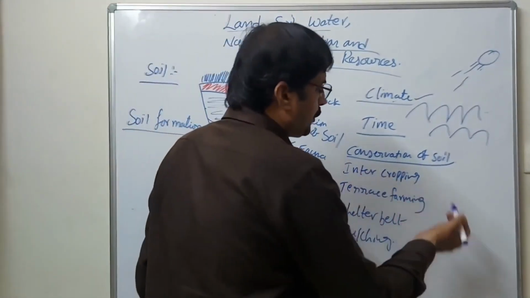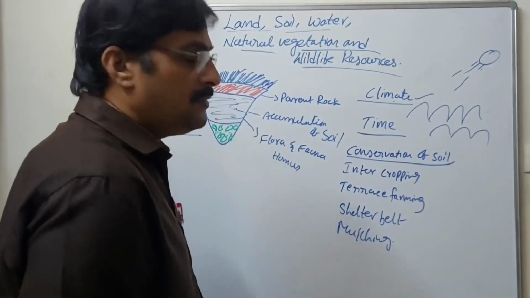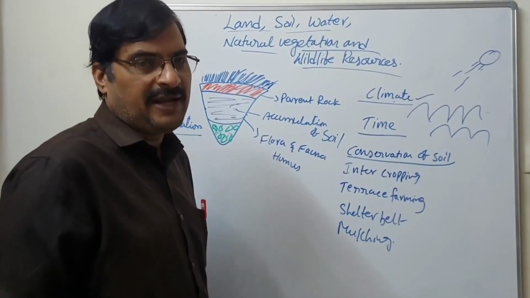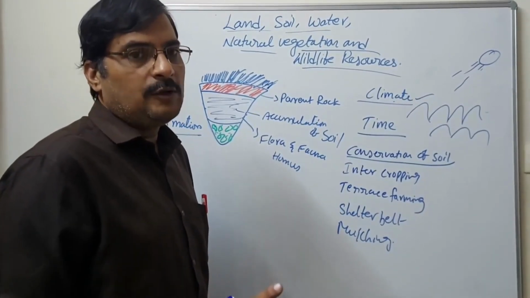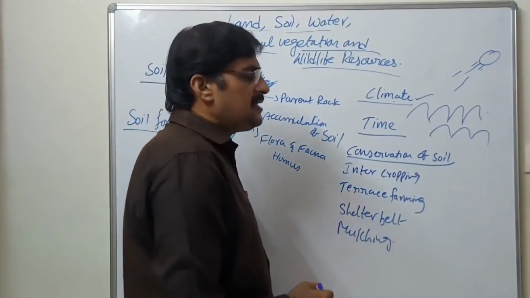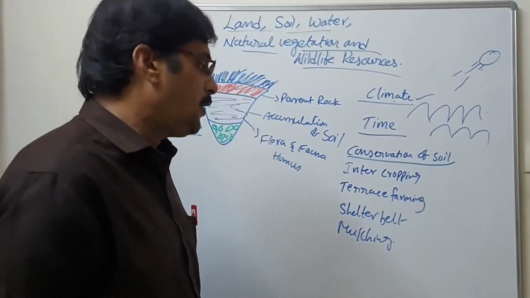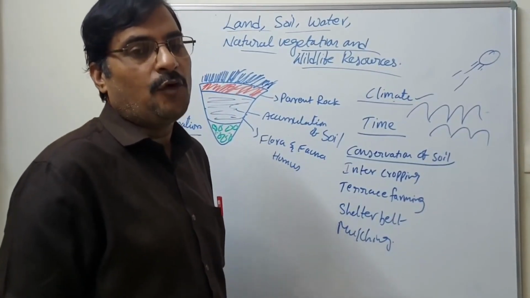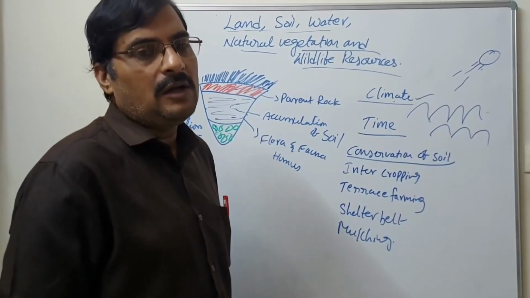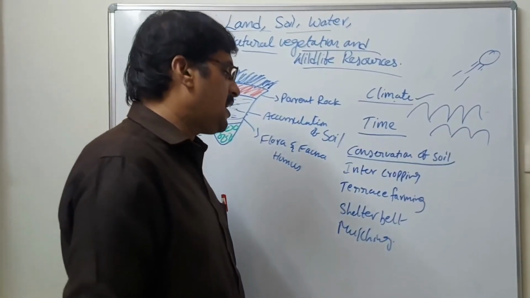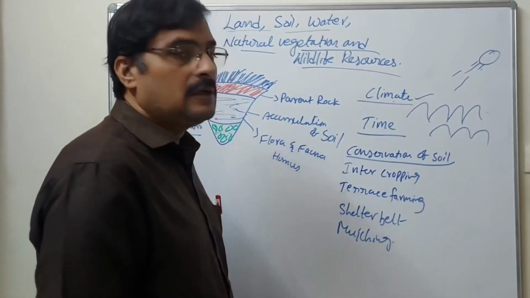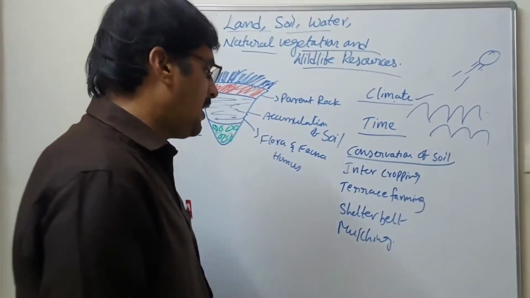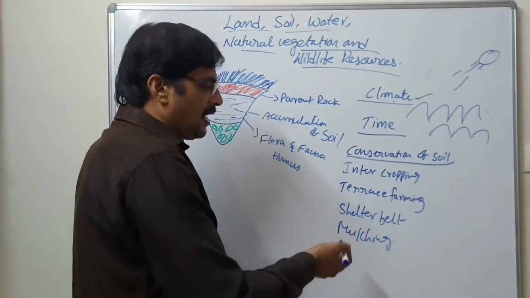Intercropping system. The mixed cropping system is also called the intercropping system. In a piece of land, different kinds of crops are arranged, not only one crop. Terrace farming is used in hilly areas. In that way we do not have any water disturbance, water is saved, and the soil is not spoiled by erosion.